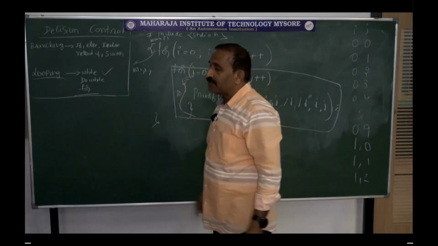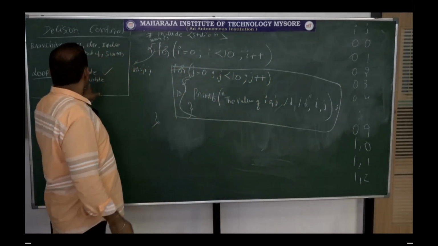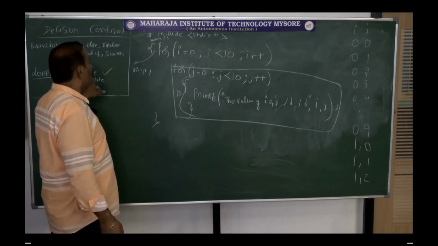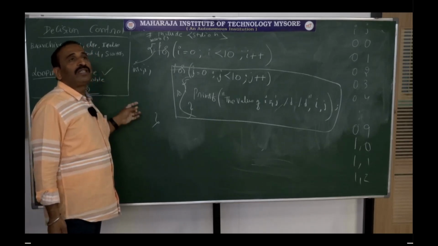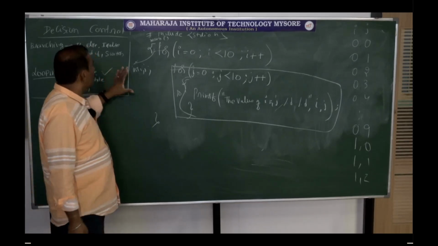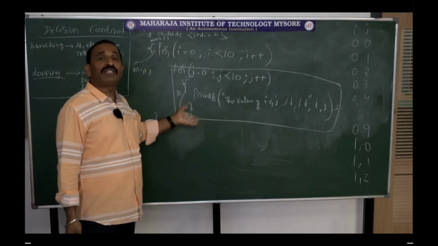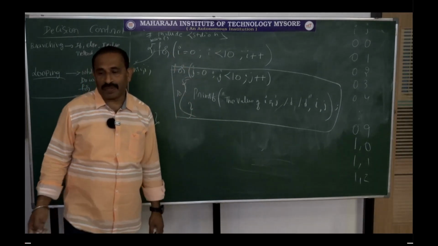We will be seeing this with some examples in the next video. So till then, try to remember the for loop, while, do while, and nested loops we have seen. So this is what we have seen in today's video. In the next video, we will see some examples being executed for this looping. Thank you.